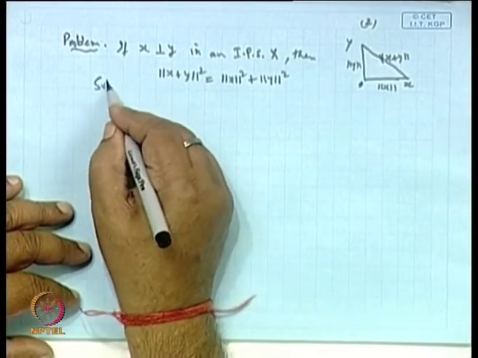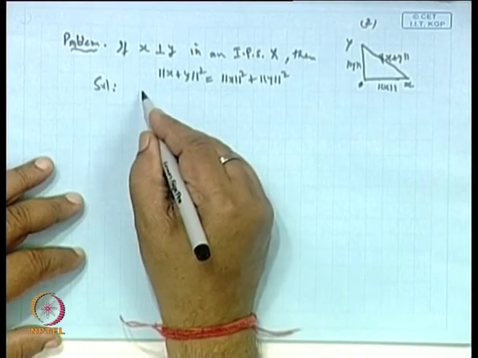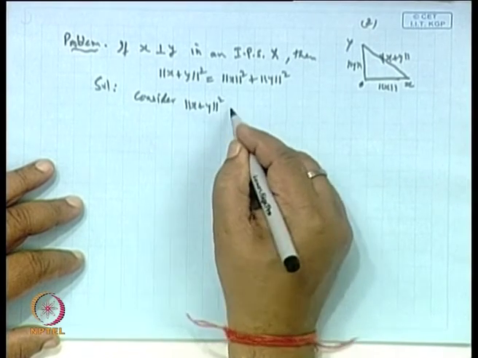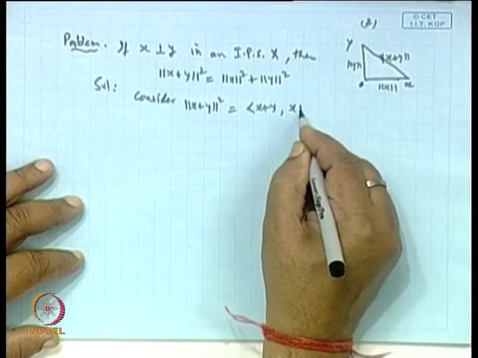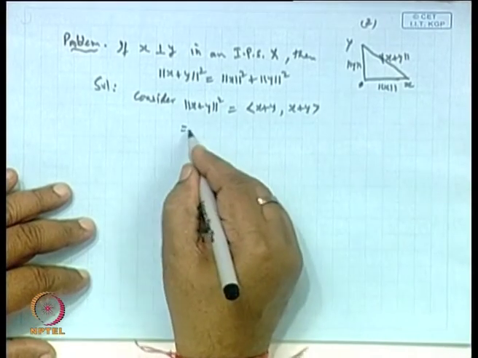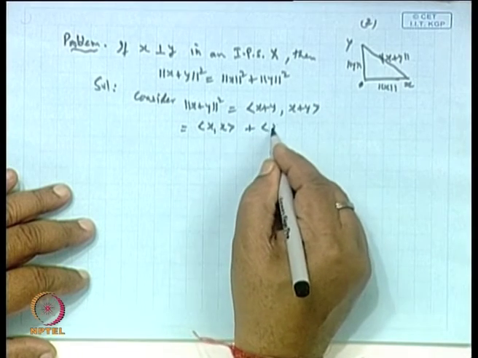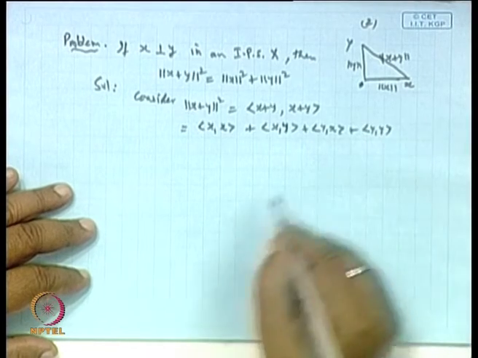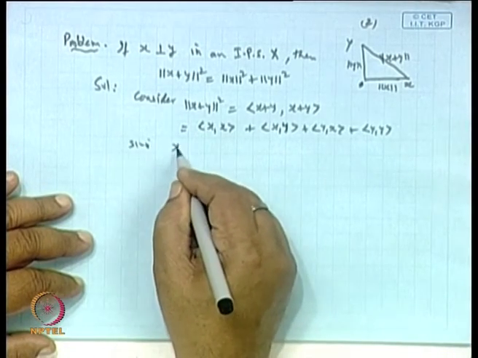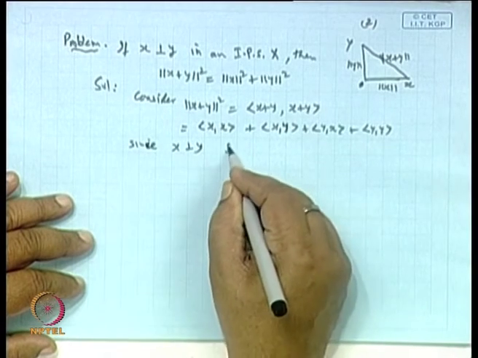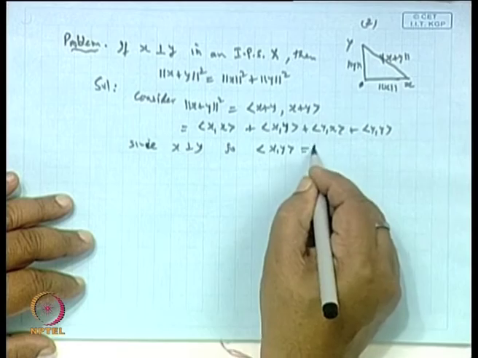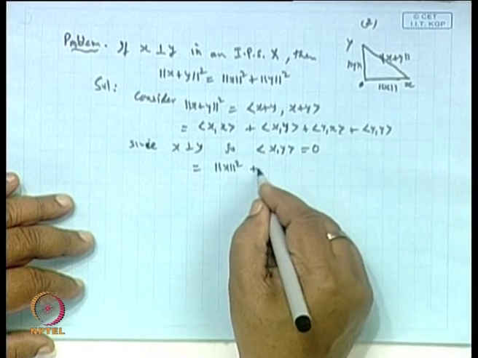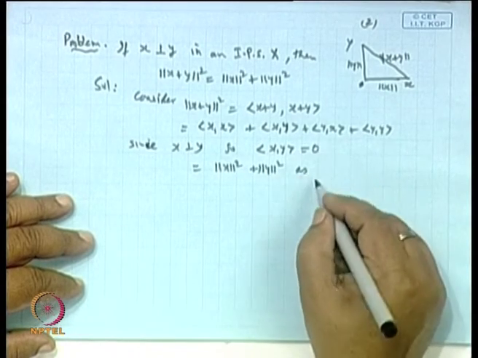If we go for the solution, start with the left hand side, norm of x plus y whole square. This can be written as the inner product of x plus y with x plus y, and one can easily obtain (x, x) plus (x, y) plus (y, x) plus (y, y). Now since x is perpendicular to y, the inner product of x and y as well as of y and x will be 0. Therefore from here you are getting norm of x square plus norm of y square, as the other part is 0.